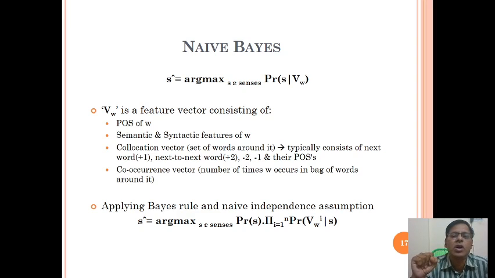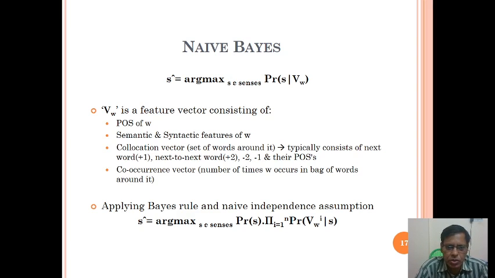V(W) is a feature vector consisting of POS of W, and semantic and syntactic features of W. A collocation vector is a set of words around it, typically consisting of the next word (+1), the next to next word (+2), and in the same way -2, -1, and their POS. And a co-occurrence vector is the number of times W occurs in a bag of words around it.